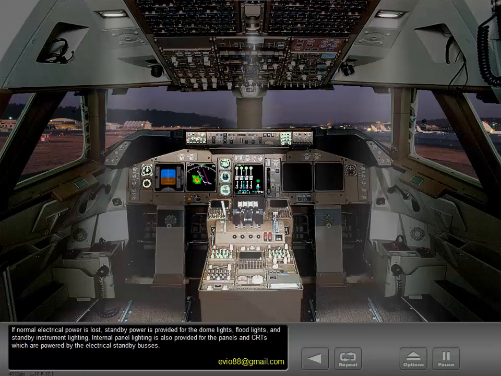If normal electrical power is lost, standby power is provided for the dome lights, floodlights, and standby instrument lighting. Internal panel lighting is also provided for the panels and CRTs, which are powered by the electrical standby buses.